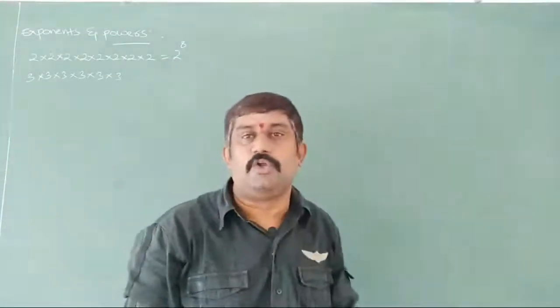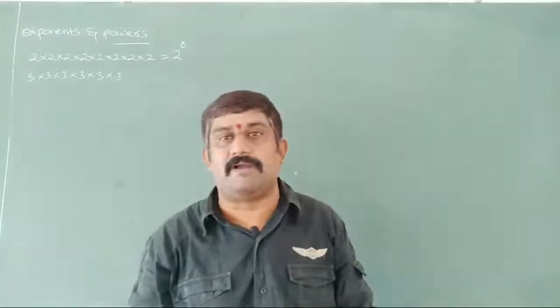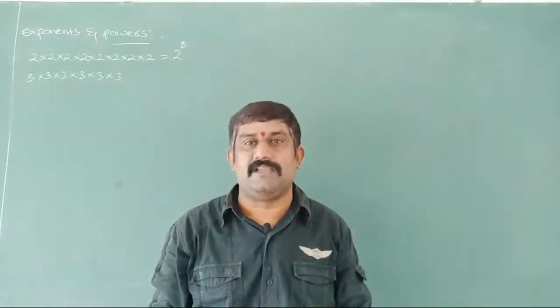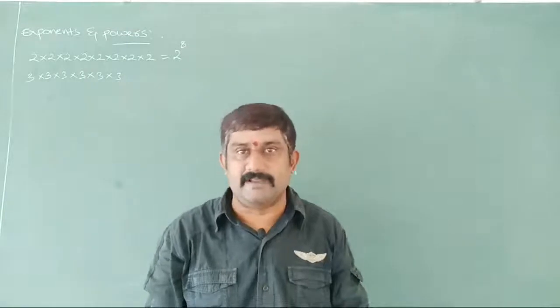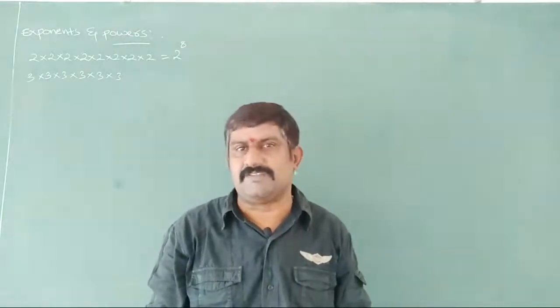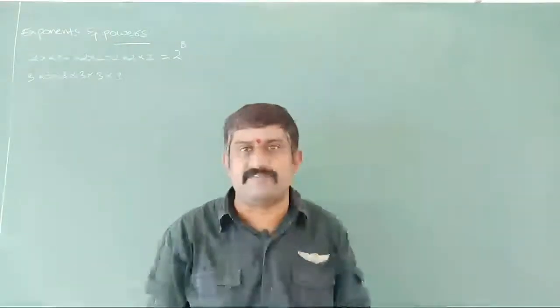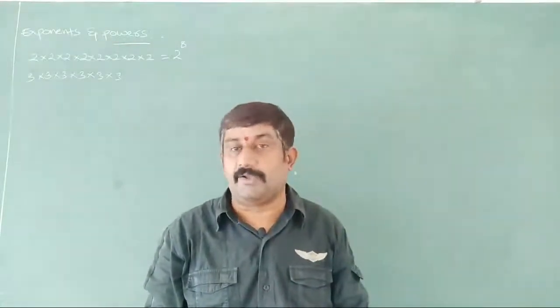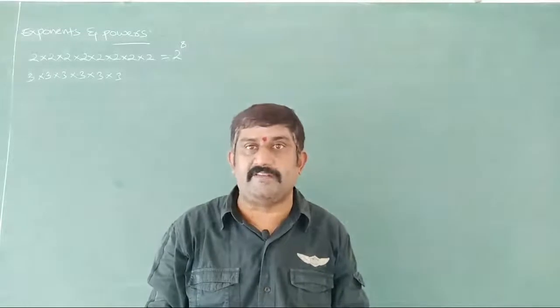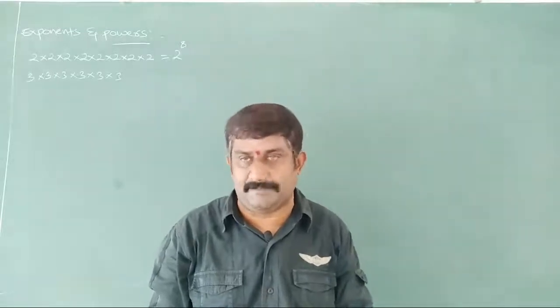This is called 2 is raised to the power of 8. In simple language we can say 2 to the power of 8, but originally we say 2 is raised to the power of 8.